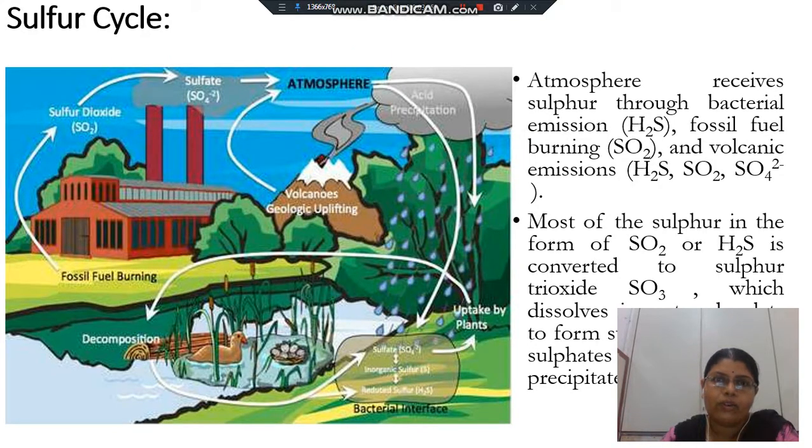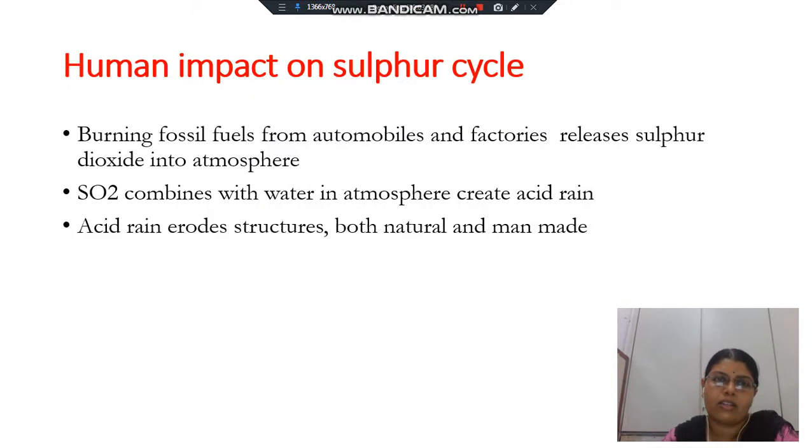The next cycle that we are going to discuss is the sulfur cycle. Sulfur is available from fossil fuel burning, volcanic eruptions, or bacterial activity. These are the sources of sulfur. But due to more vehicle emissions, more SOx is available in the environment, and that comes out in the form of acid rain. The burning of fossil fuels from automobiles and factories releases more sulfur dioxide into the atmosphere, and the sulfur dioxide combines with water and causes acid rain, and acid rain erodes structures, both natural and man-made.